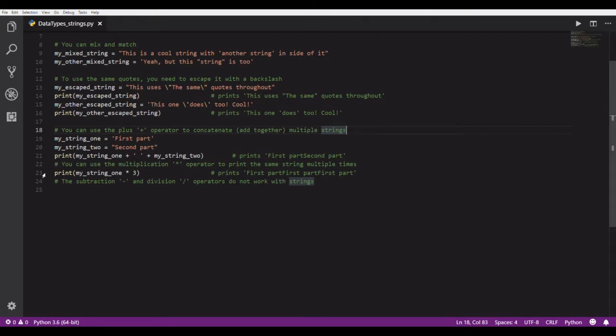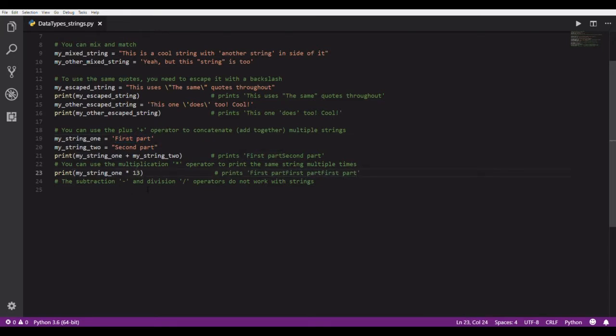Another thing that Python does is it defines the multiplication operator with strings. You can multiply a string with an integer, and what that'll do is it will print or create that string. It'll concatenate that string the specified number of times. So in this case, it's going to concatenate the first part, my string 1, 3 times.